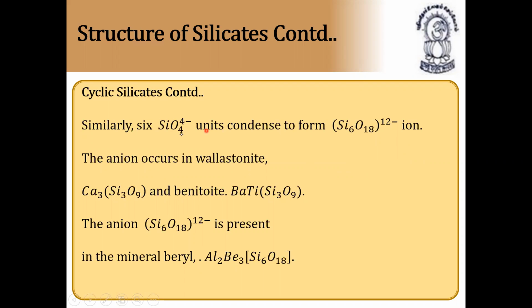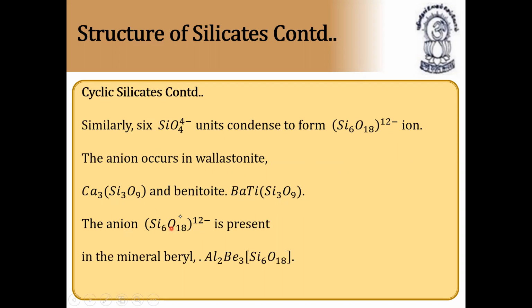Structure of silicates, cyclic silicates. Similarly, 6 SiO4 4- units condense to form the Si6O18 12- ion. The anion occurs in wollastonite, that is Ca3Si3O9, and benitoite, BaTiSi3O9.